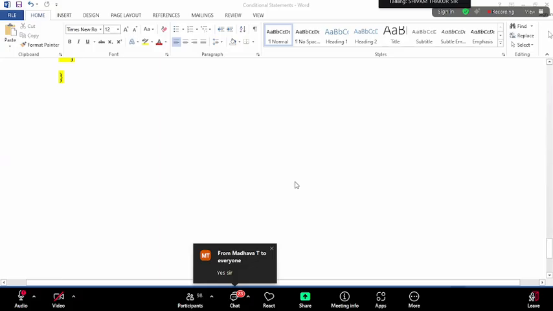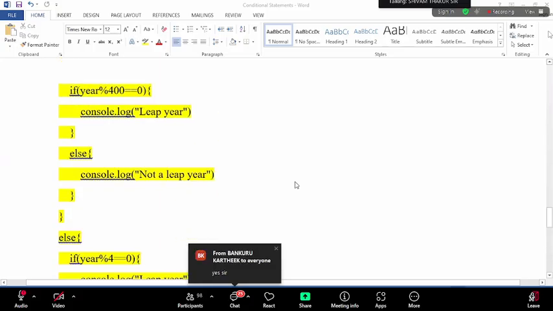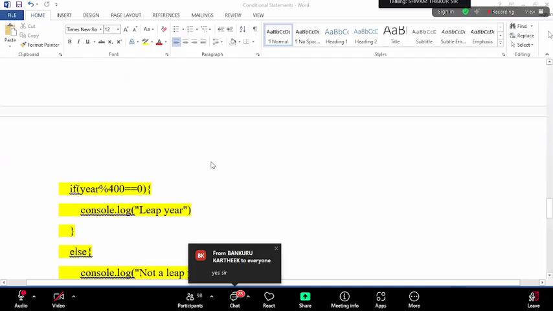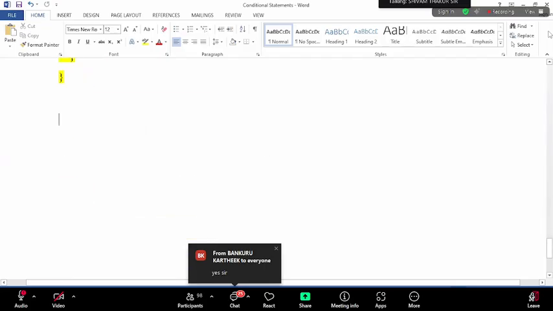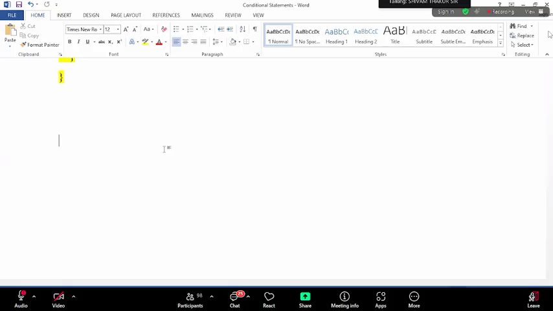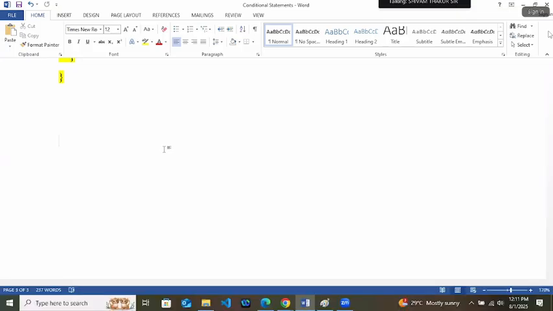Okay, so that is your nested if else, where you will have conditions and their sub conditions. One condition, second condition, third condition. Then we can write any number of if else, 10, 20 if else inside each other.